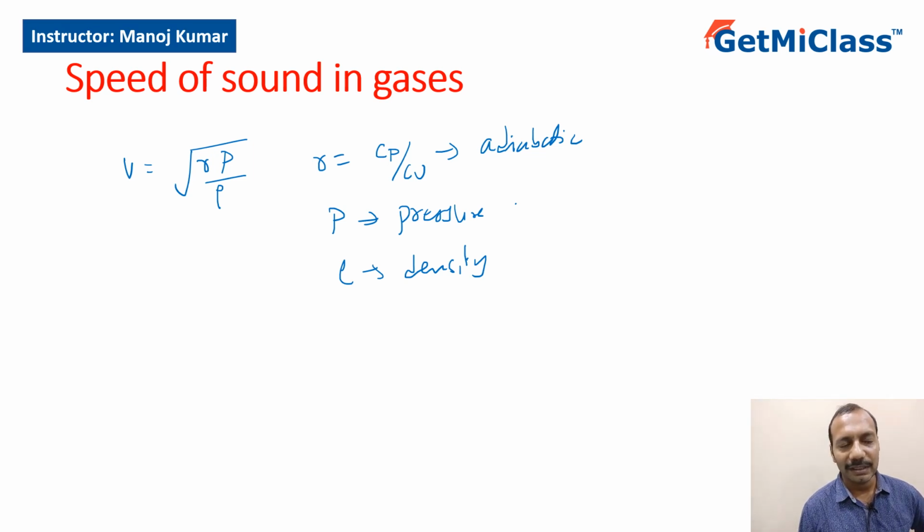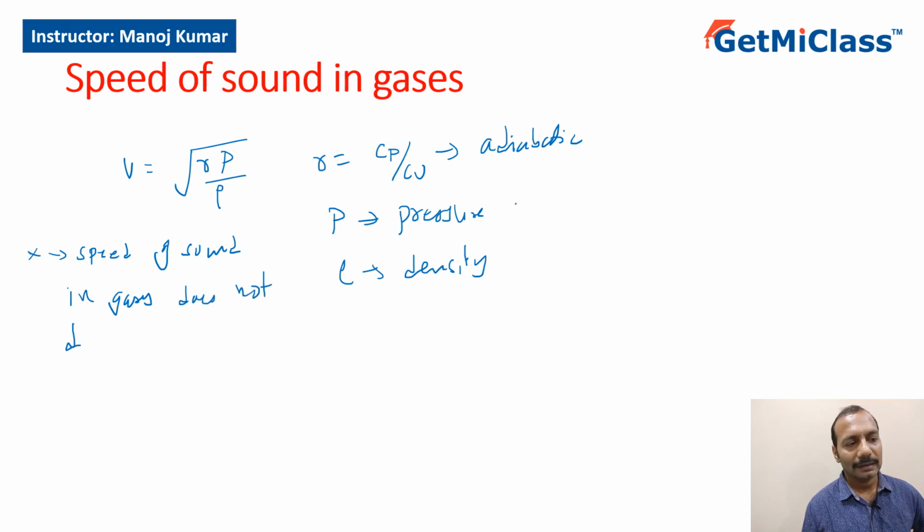Very important thing to note: speed of sound in gases does not depend on pressure.